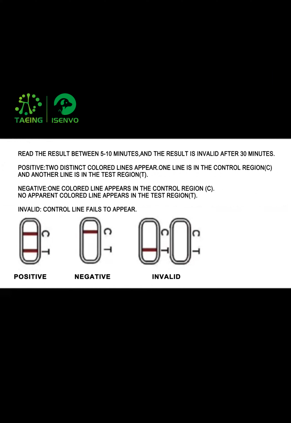Positive: 2 distinct colored lines appear. One line is in the control region C and another line is in the test region T.